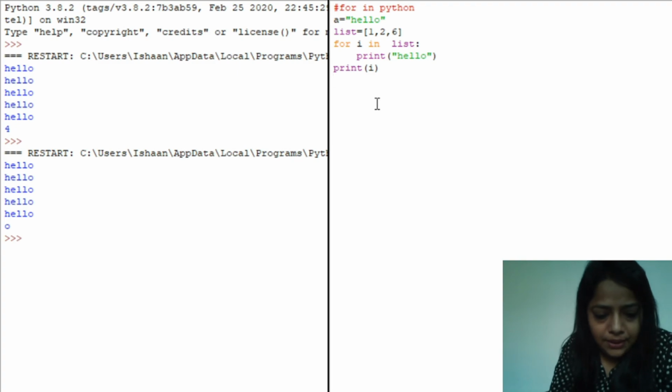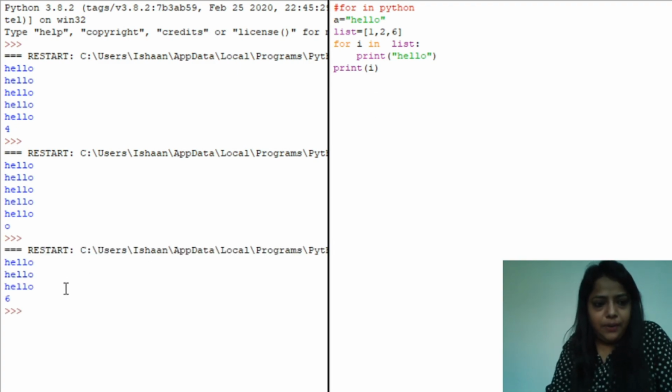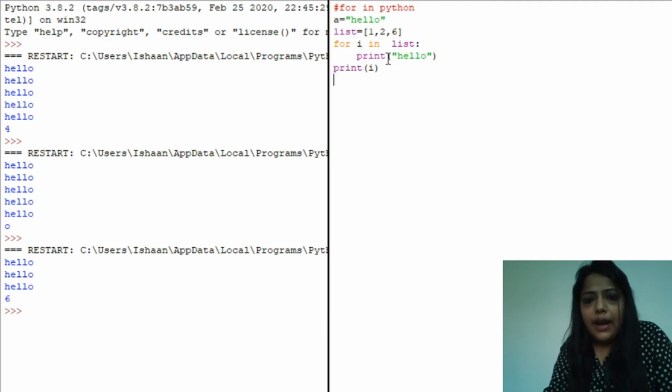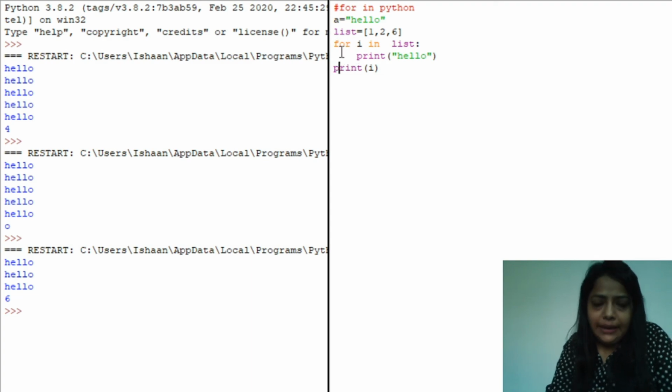Let's see the example. It will print hello 3 times, because there are 3 elements, and I takes the first value 1, and then 2, and then 6. So the last value of I will be printed, because I'm printing it once the control comes out of the loop.